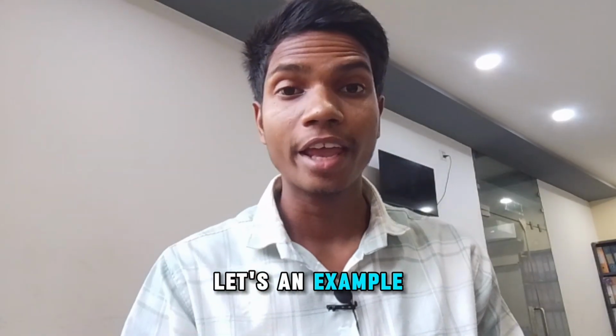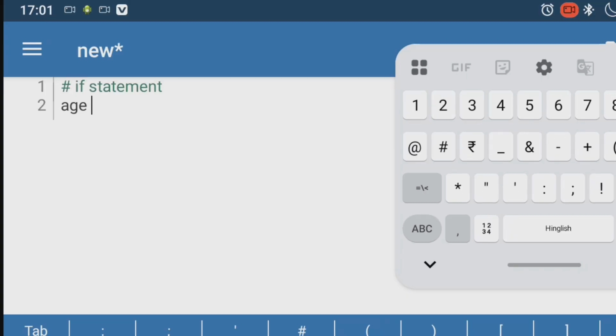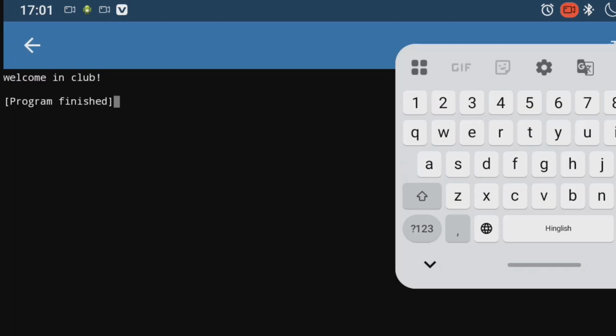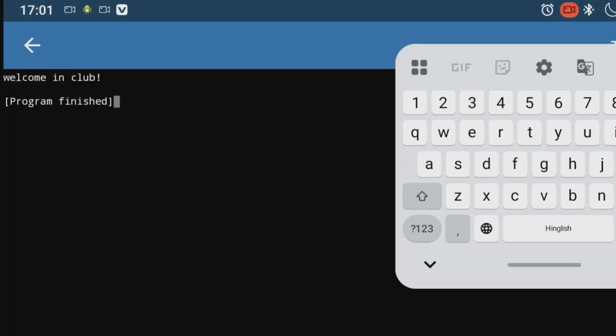Let's see an example. एक वेरिएबल लेते हैं age equal to 20. If age greater than or equal to 18, then print welcome in club. And then let's run it and see. The output is welcome in club.